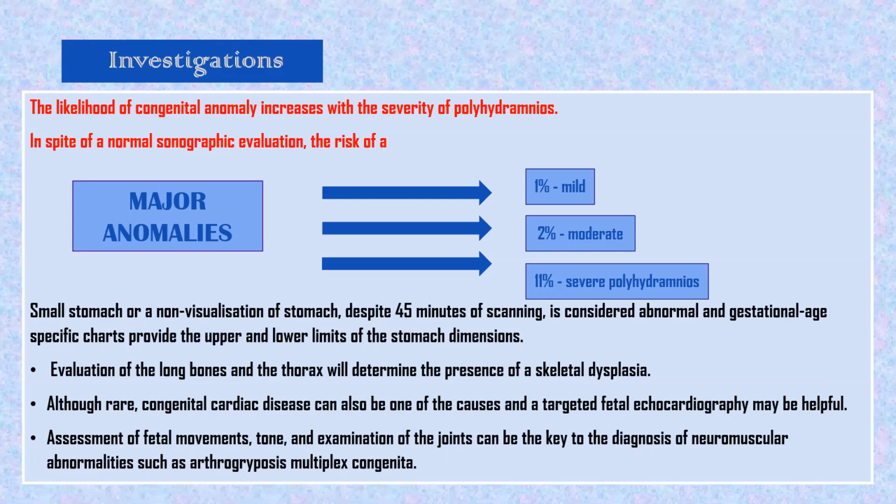Now, a small stomach or non-visualization of the stomach despite 45 minutes of scanning is considered abnormal, and gestational age specific charts provide the upper and lower limits of stomach dimension that I said. Evaluation of long bones and thorax will determine the presence of skeletal dysplasia. Although rare, congenital cardiac disease can also be one of the causes, and targeted fetal echo may be helpful. Some cardiac anomalies also cause polyhydramnios, so targeted echo will be there.